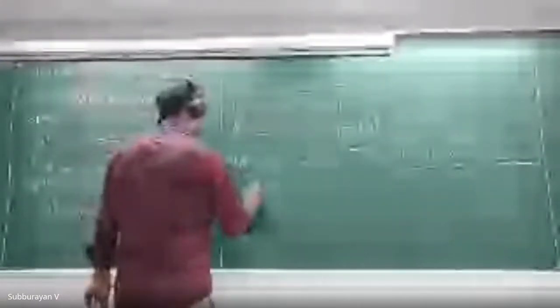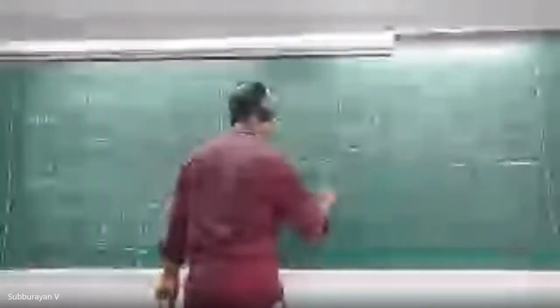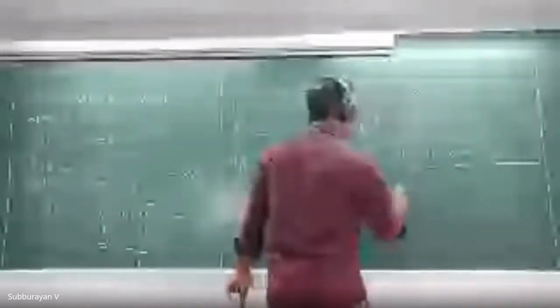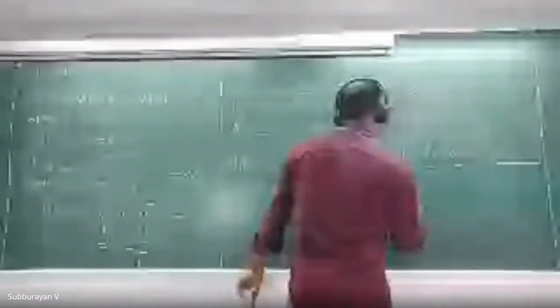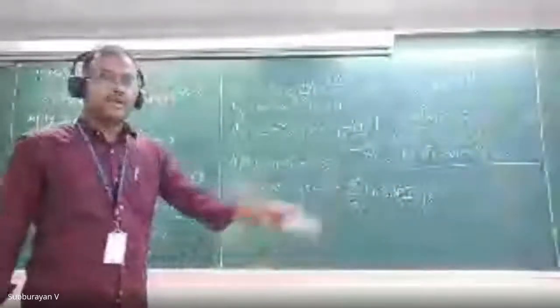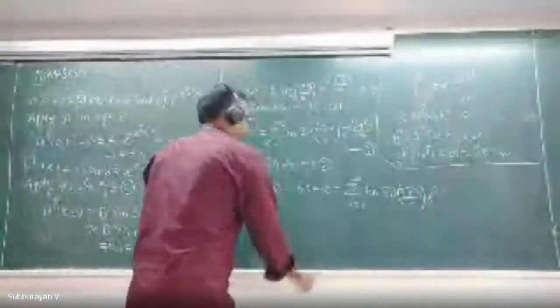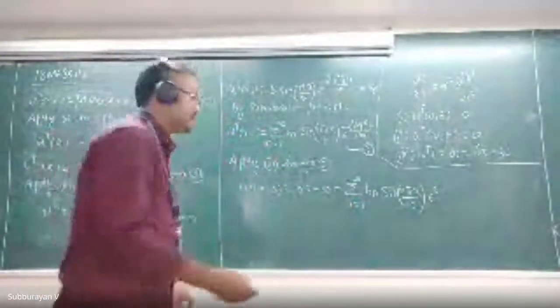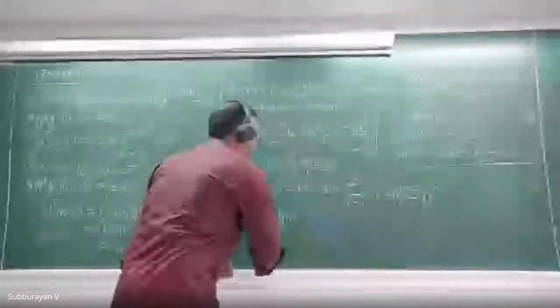Therefore, what will we get? Our ut of x comma 0. What is ut of x comma 0? That is 6x minus 30, which is equal to summation n equal to 1 to infinity bn into sine n pi x upon 10 into e raised to 0, because we replaced t equal to 0. Fine. Left hand side is one algebraic function, right hand side is the sine series expansion. Therefore, please tell me what is the bn?